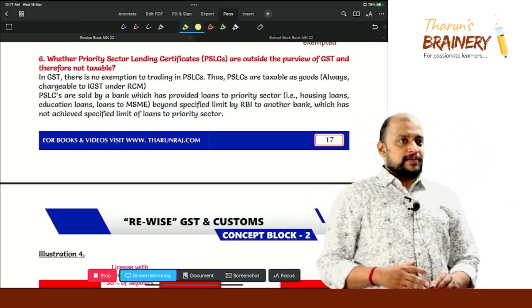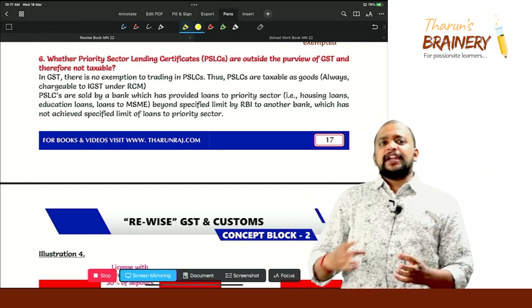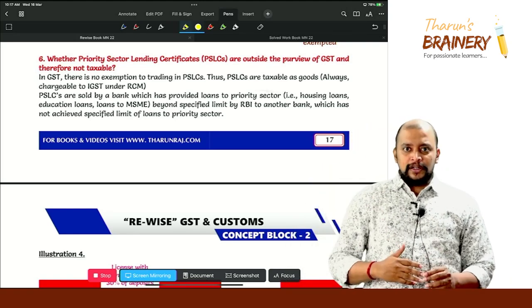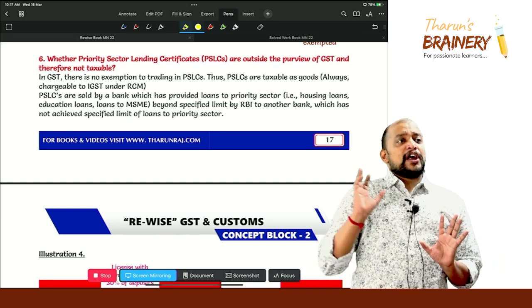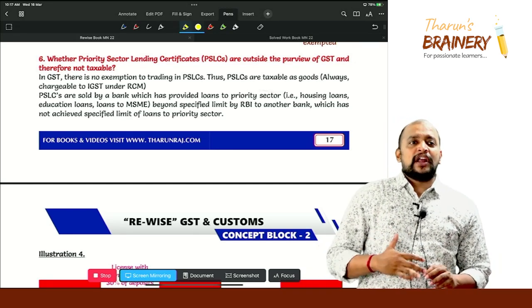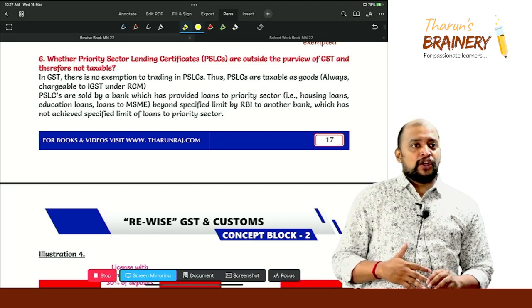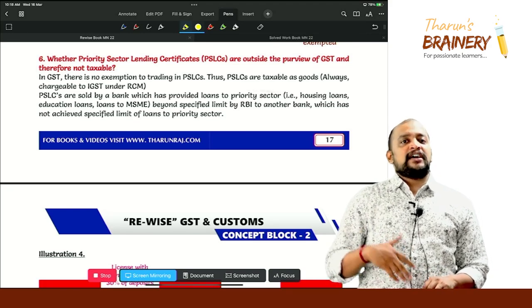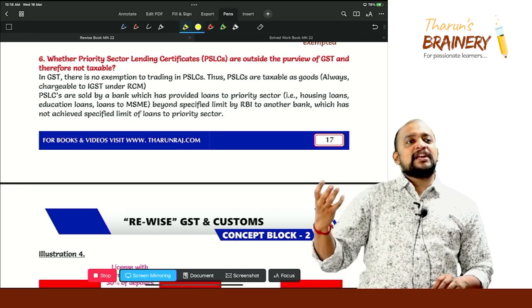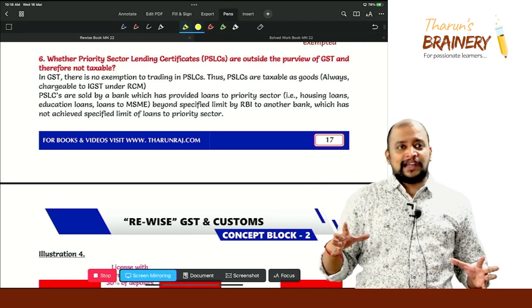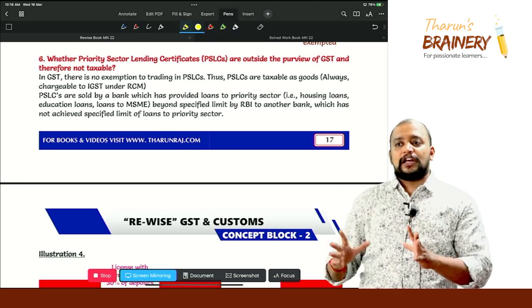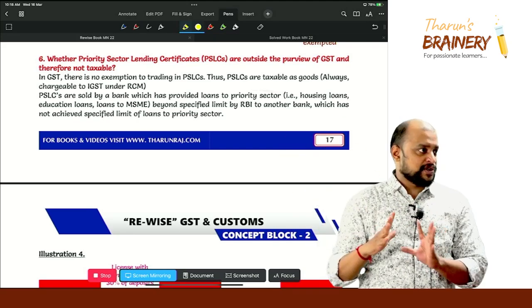Every bank has to give priority sector loans. The priority sector loans are housing loans, education loans, MSME loans, startup loans, and loans to women making any business, loans to farmers, loans to agriculture.